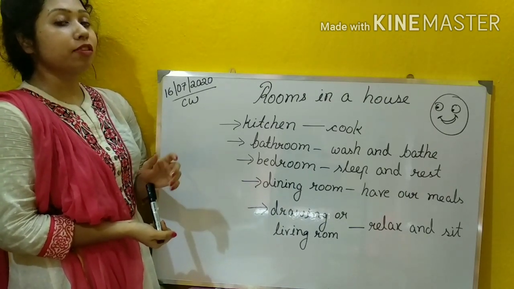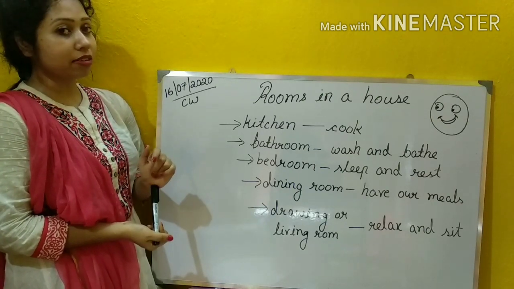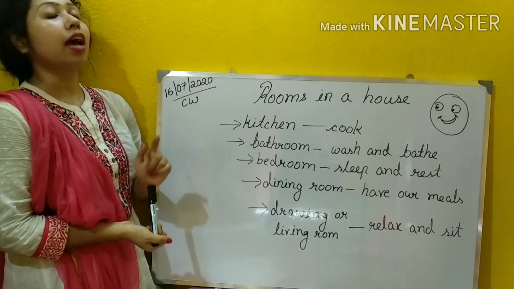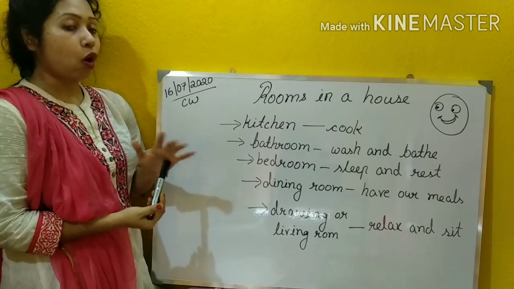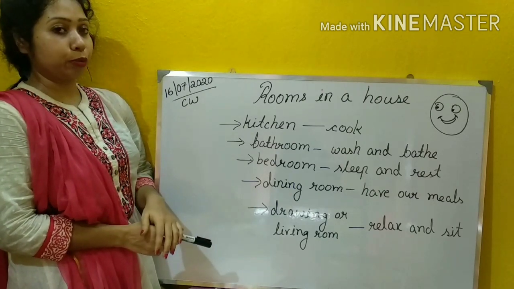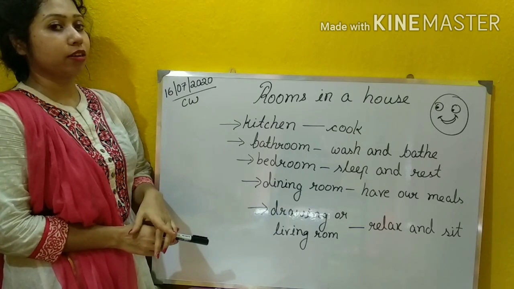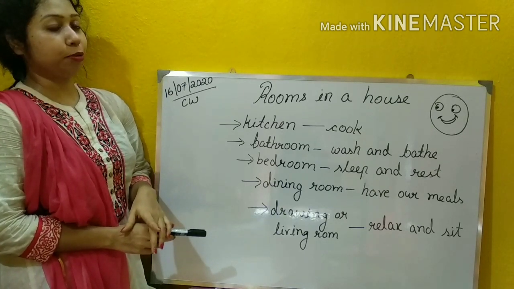The three meals of the day you have read about. They are the breakfast, the lunch and the dinner. So we should always sit and eat in the dining room, right? And you must be doing that every day. Koro to? Boshe boshe khao to?